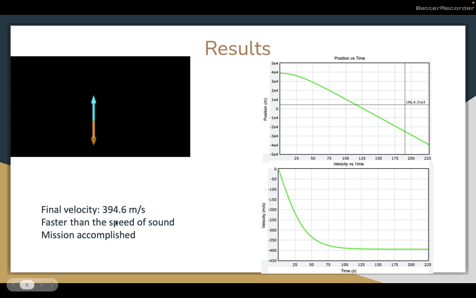So here are the results. The final velocity was 394.6 meters per second, which is faster than the speed of sound, meaning that in this program, Felix did successfully break the speed of sound. Here we can see the graph of the forces, with the blue being drag and orange being gravitation, and they are exactly equal, which is what occurs during terminal velocity. Here we have position and time, which just shows the decrease, and then velocity versus time, which follows an almost negative logarithmic curve as it